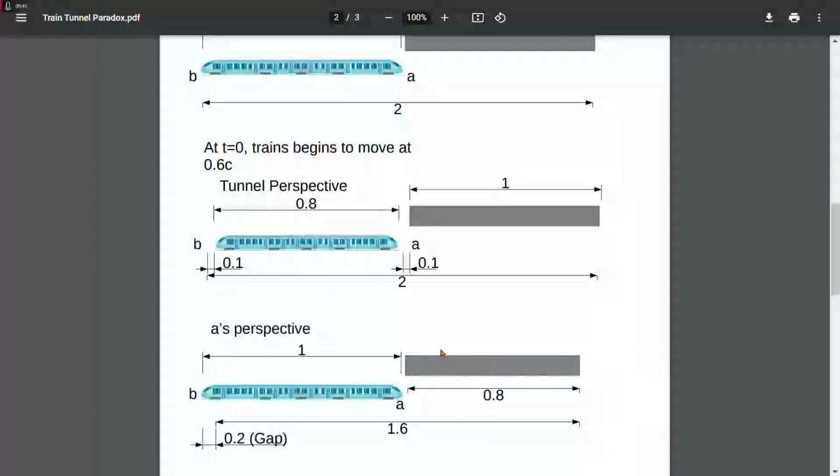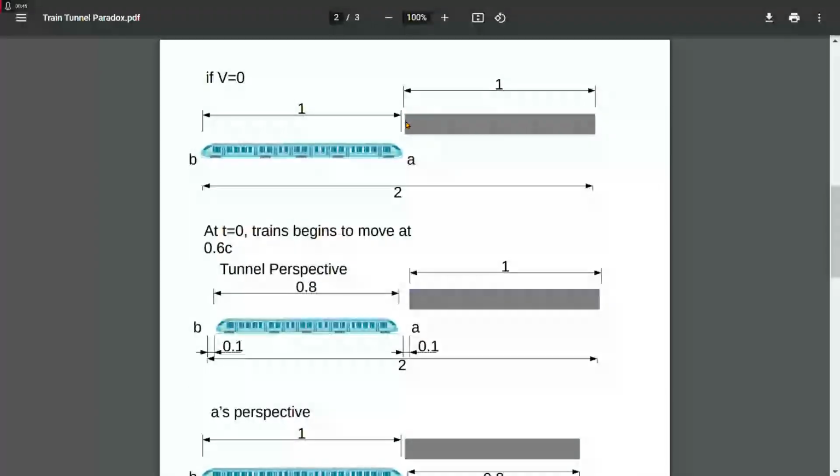You understand that? Now, what happens to the left side of the tunnel? Again, there's a sign on the left side of the tunnel that's a distance of 0 away from A. Now, what happens when that contracts in length? Again, the same thing happens. Because that sign is a distance of 0, the left side of the tunnel does not actually contract, because when you contract a distance of 0, it becomes another 0. Now, again, let's suppose the left side of the tunnel is 0.00001 distance away from A.